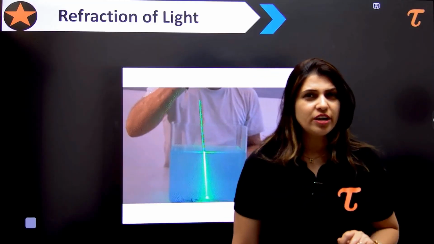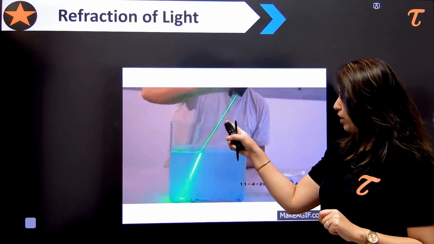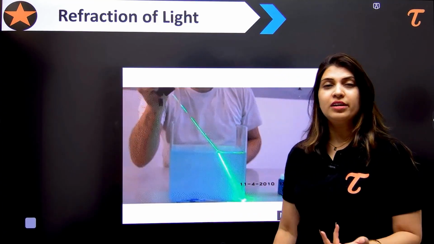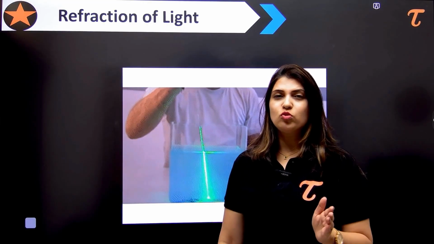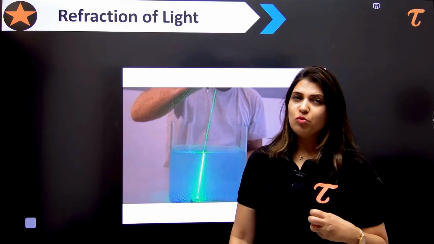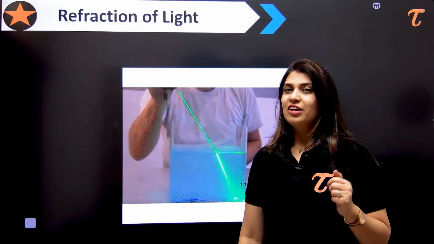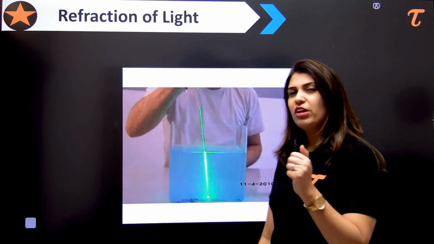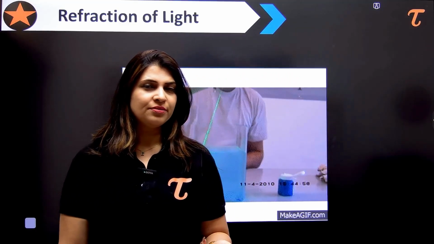Can you tell me those conditions? Come on, tell me. If the light moves from a rarer medium to a denser medium, then it bends towards the normal. Very good. And when the light moves from a denser to a rarer medium, then it moves away from the normal, right? So have you seen the refraction of light in daily life? Can you give me some examples for that?